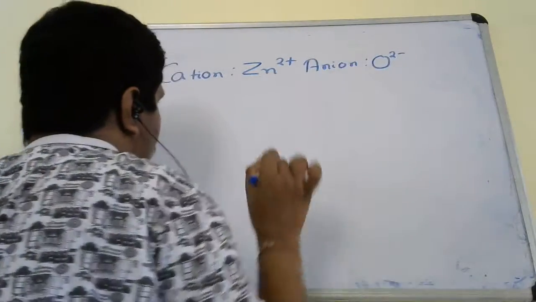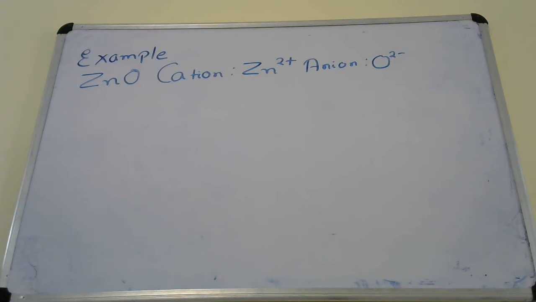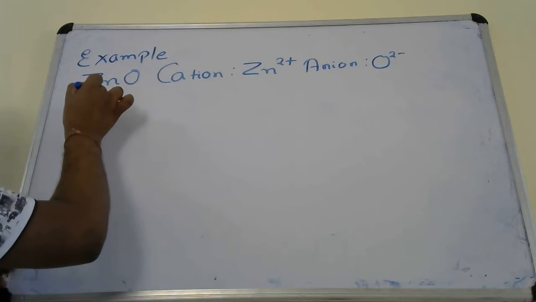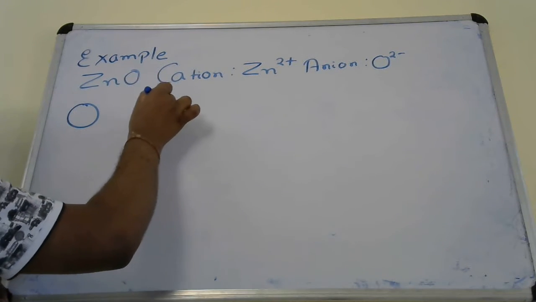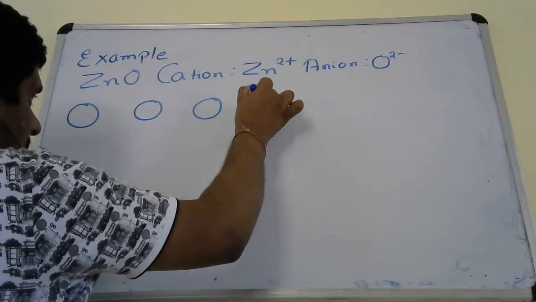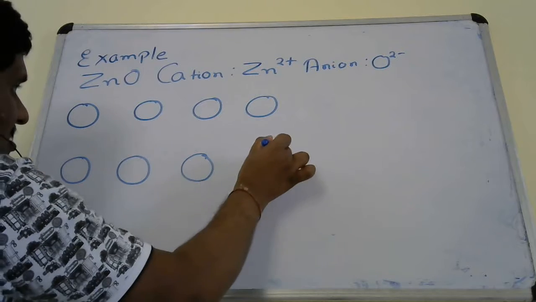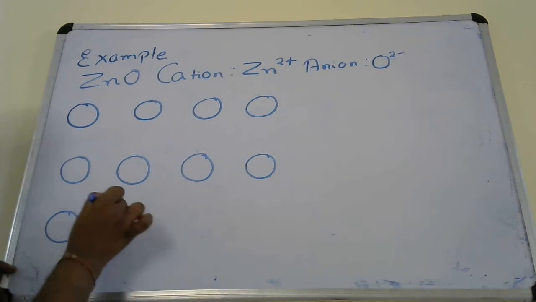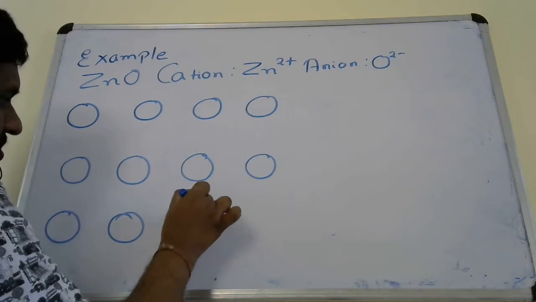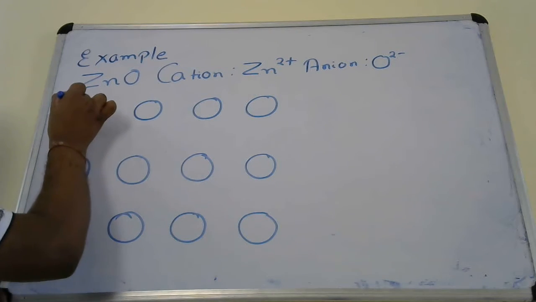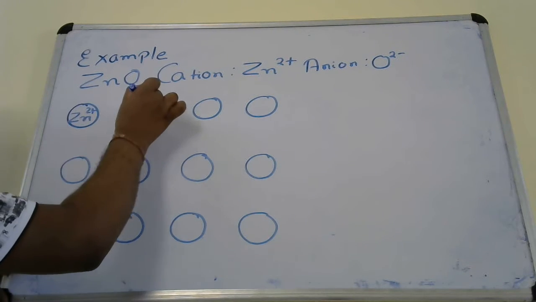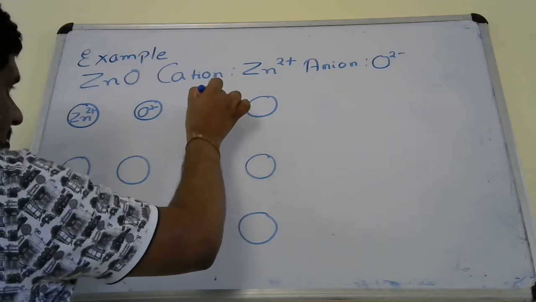Now let us draw the lattice of ZnO. It is similar to the lattice of NaCl, only the cation will be Zn2+ and the anion will be O2-.